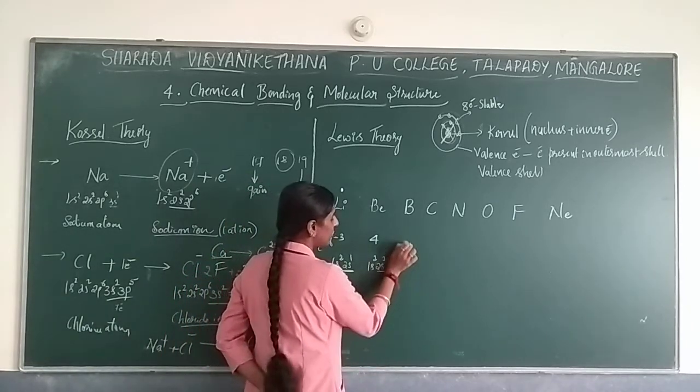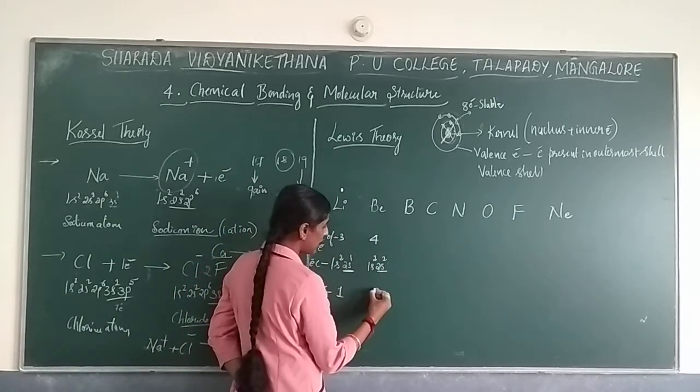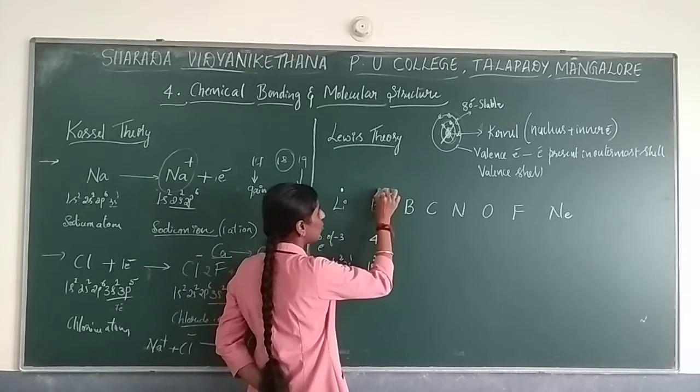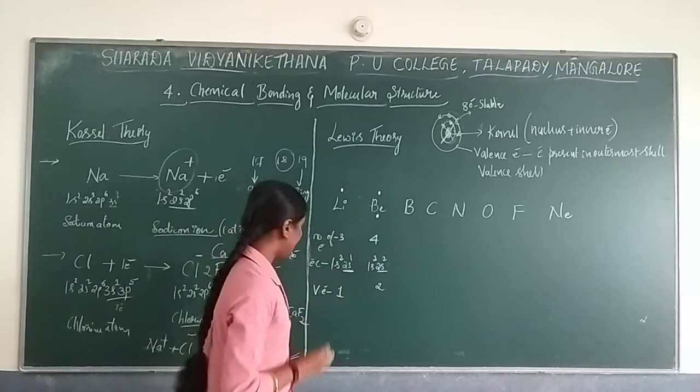So 2s2. How many electrons are present in the last shell? The valence electron is 2. So we represent 1 dot, 2 dot.